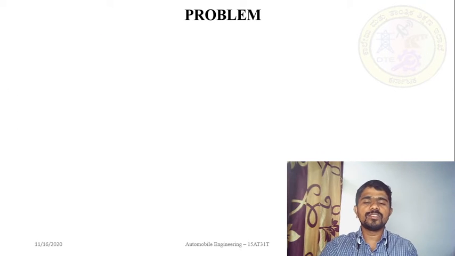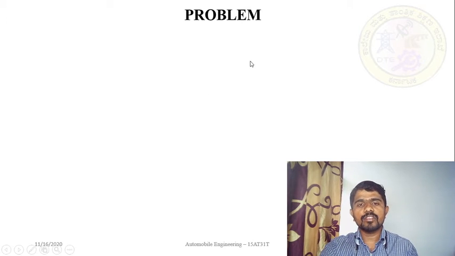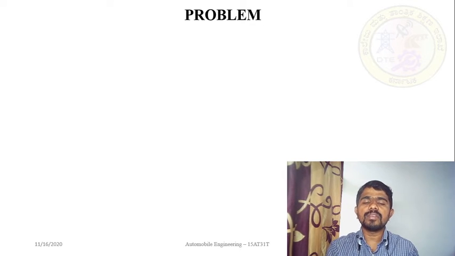Now, based on this characteristic gas equation and universal gas constant, let us try to solve one problem. My dear students, please get ready with the notebook, pen and your scientific calculator.